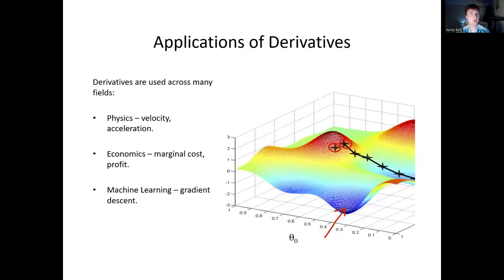Okay, in terms of applications of derivatives, why is all of it important? The concept of the derivative is used in countless fields, from physics to economics to machine learning. In physics, derivatives are used to calculate velocity, acceleration, and other rates of change in the physical world. In economics, the derivative helps us understand concepts like marginal cost, where we look at the rate of change in cost or profit relative to the quantity of goods produced. In machine learning, derivatives are crucial for algorithms like gradient descent, an example of which is shown on the screen, which helps models learn by minimizing errors and adjusting parameters step by step.